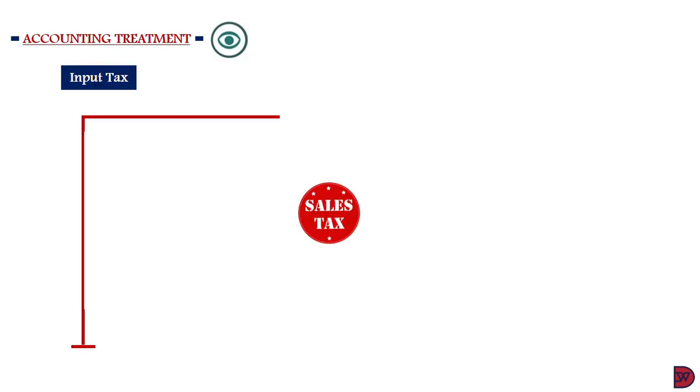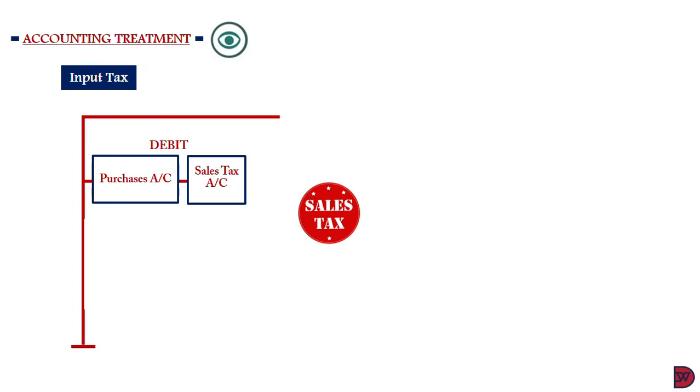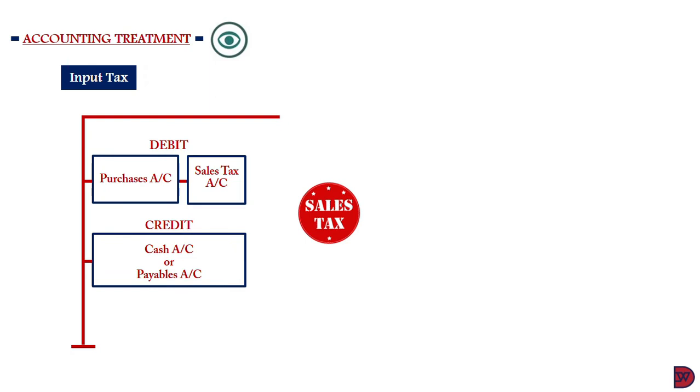Let's look at accounting treatment for sales tax. We'll first deal with the input tax. You debit the purchases account with the net or tax exclusive amount. You also go on to debit the sales tax with the sales tax amount. Then you credit the cash account if it was a cash purchase, or payables account if it was a credit purchase, with the tax inclusive amount.